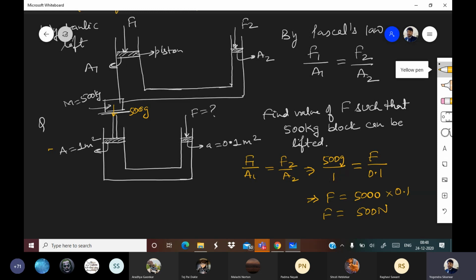That is the good part of the hydraulic lift. By exerting a lesser amount of force, you are able to lift heavy objects, just by changing the area of the limbs.